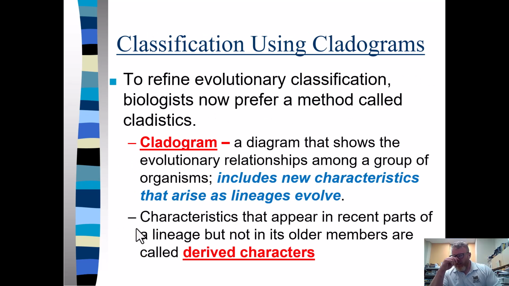All right, in classification, we use things called cladograms. Okay, we also use things called dichotomous keys. We'll talk about both here. So a cladogram is just a diagram that helps us see the evolutionary relationships between groups of organisms or individual organisms themselves. Where we get the dividing points, or where they kind of split, and we'll see that in a minute, is the derived characteristics. This is a characteristic that appears as part of the lineage, but it is not in the other members of the organisms, the animals that we're classifying.